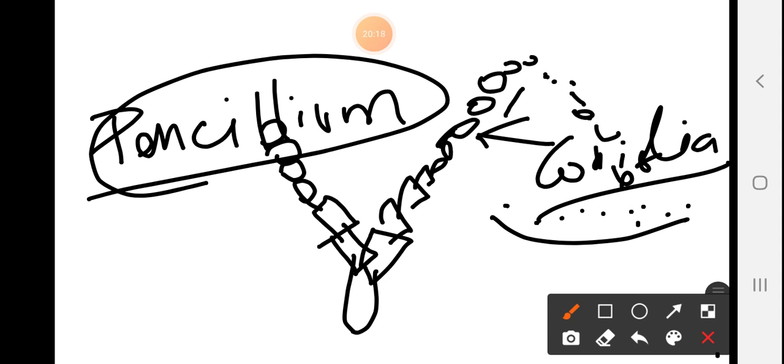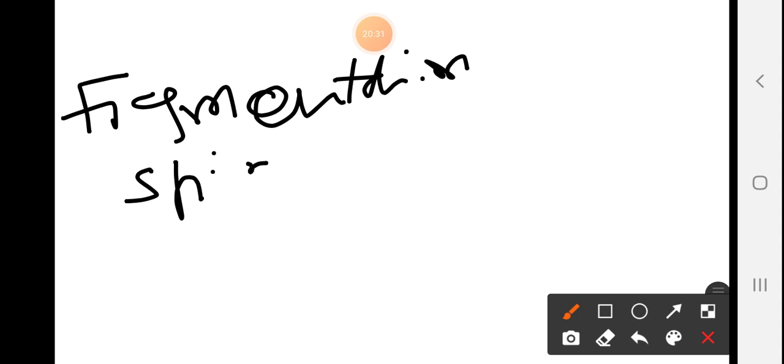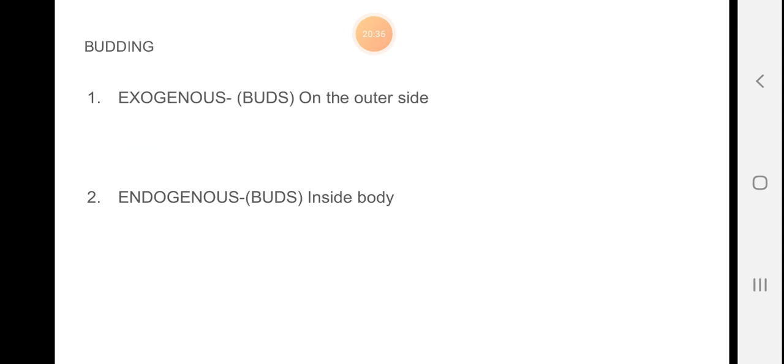Okay. Next one is your fragmentation. An example of fragmentation is your Spirogyra.